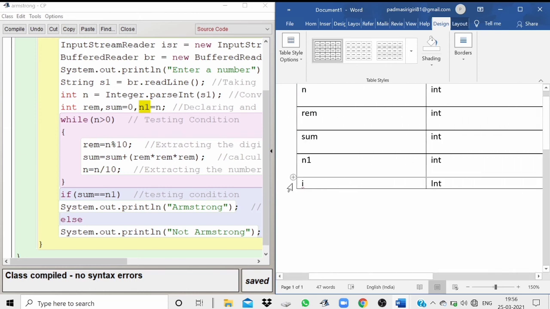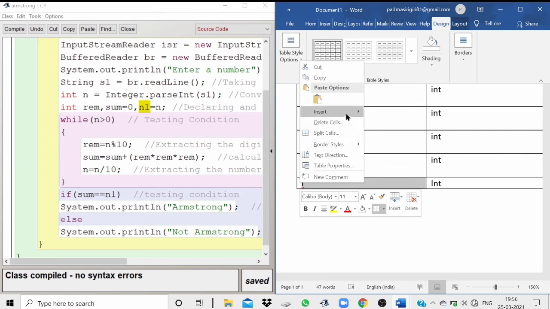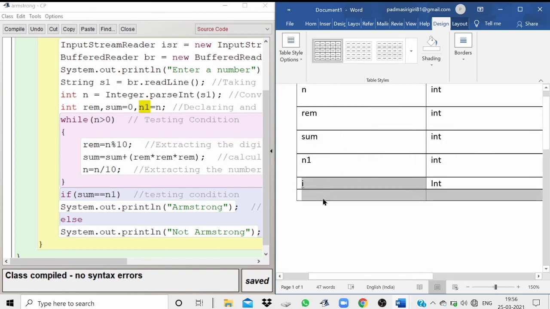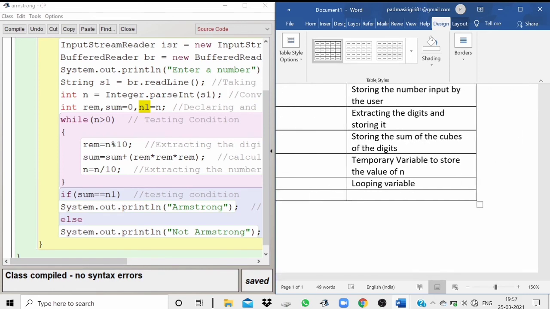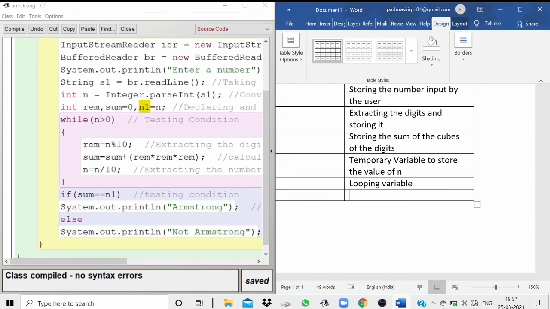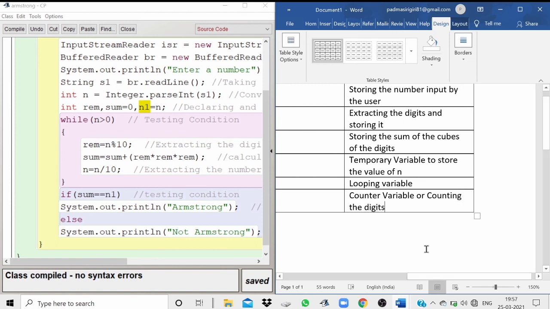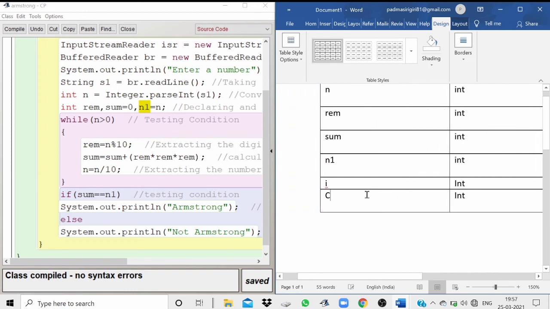Similarly, sometimes we use the variable c. The data type is int, and we'll write the description as counter variable, or counting the digits in a number. We can write anything, counter variable or counting the digits. Here c should be small.